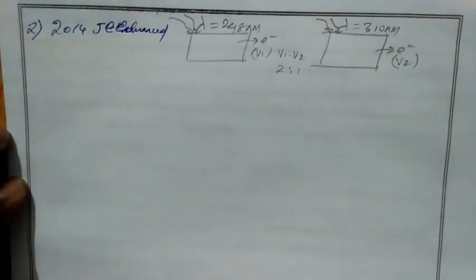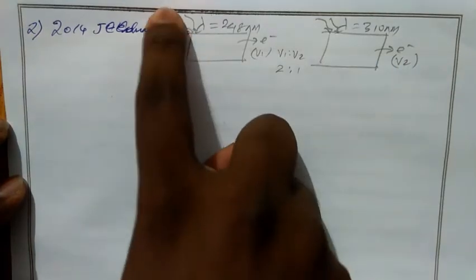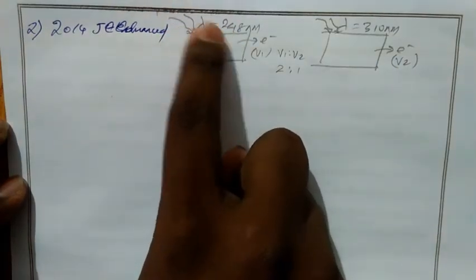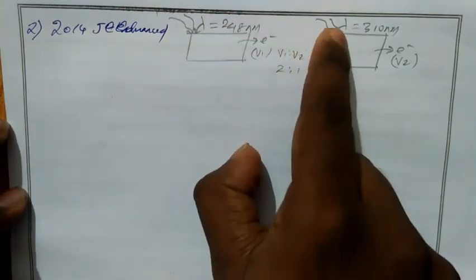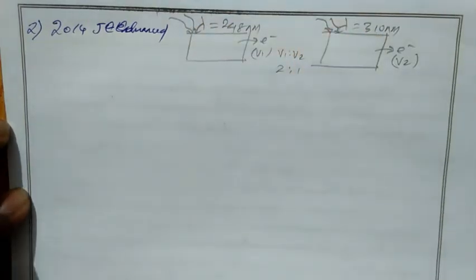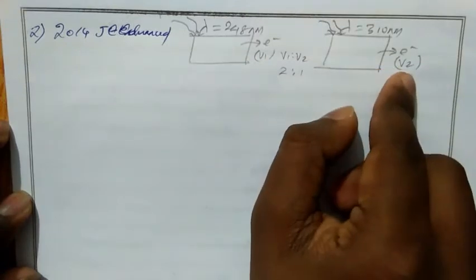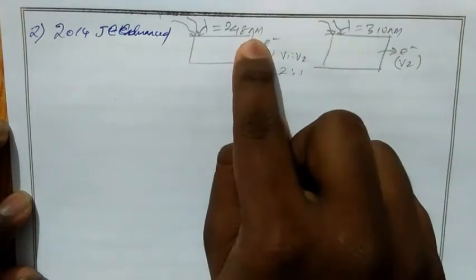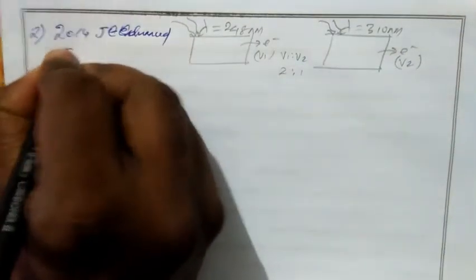The next question, which was asked in JEE Advanced in 2014, has two metal surfaces. For the first metal surface, the incident light wavelength is 248 nanometer. So we can take this as the longest wavelength lambda naught, and for the second surface the longest wavelength is 310 nanometer. In the first metal, electrons come out of the surface with velocity v1, and from the second surface with velocity v2, and the ratio between first and second is taken as 2:1. So we have to find the phi value, the work function.